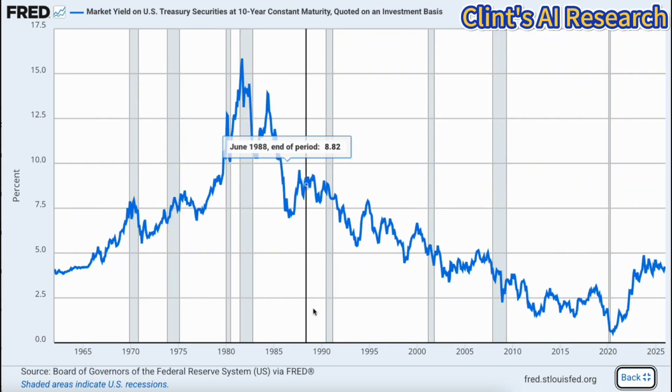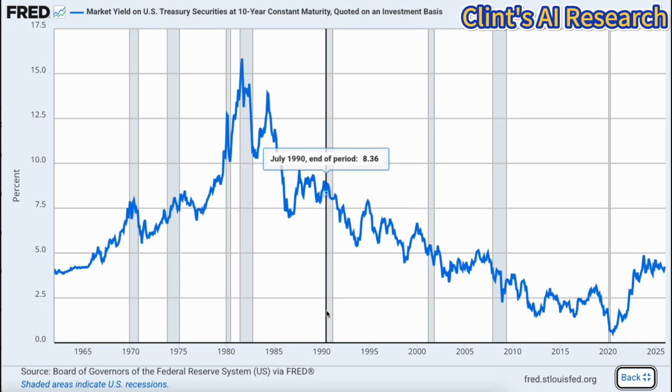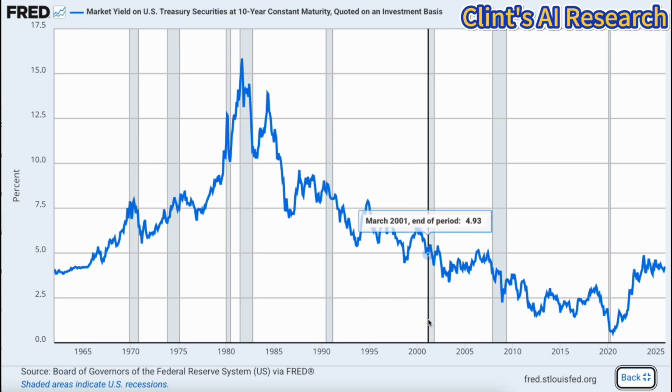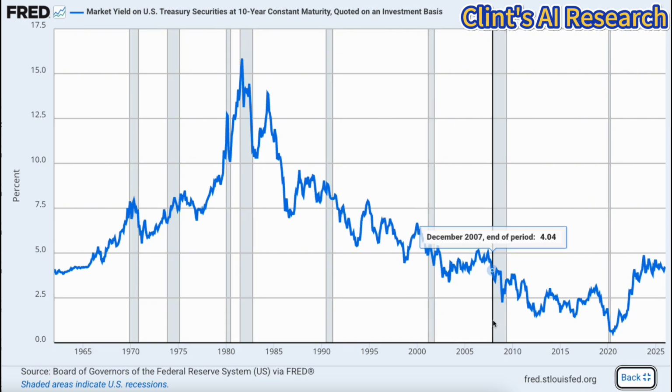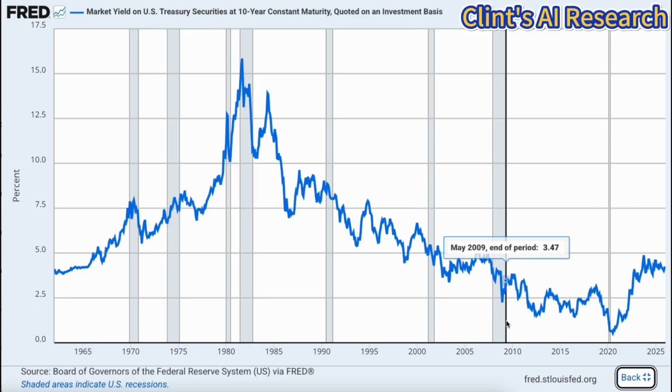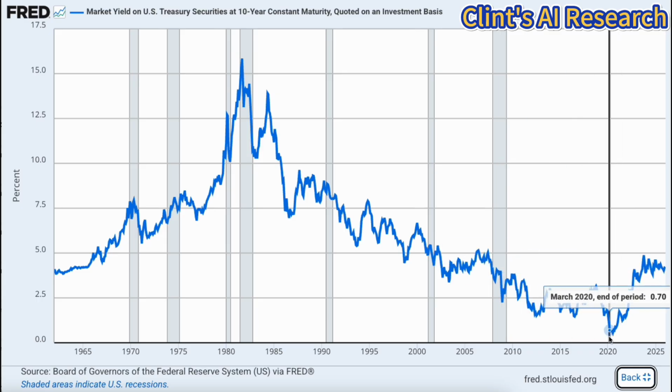Gulf War, 1990-1991: oil spike, Iraq's invasion of Kuwait and a slowdown in consumer spending. Dot-com bust, 2001: asset bubble, the collapse of speculative internet stocks and tech investment. Global financial crisis, 2007 to 2009: housing collapse. The subprime mortgage crisis triggered a global banking failure. COVID-19, 2020: exogenous shock. Global lockdowns halted economic activity overnight.